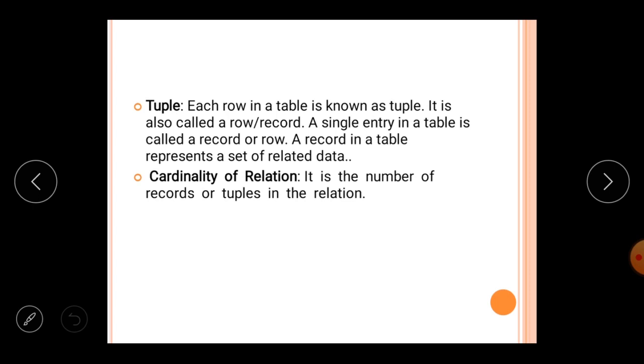Now tuple is a new word. Simply, we know it as the row. A row in a table is called a tuple. Any individual piece of information is known as a row, and when we are talking about a relational database management system, we can say a row is called a tuple. And one new term is the cardinality of the relationship. The total number of tuples or rows in a table is called the cardinality of the relationship.